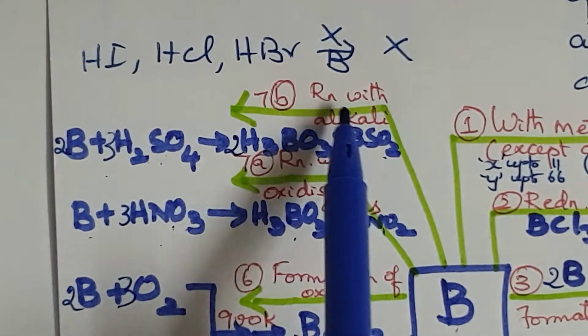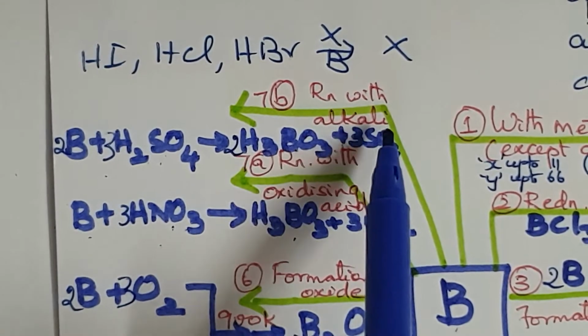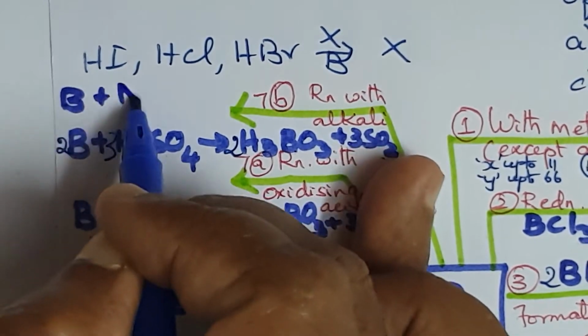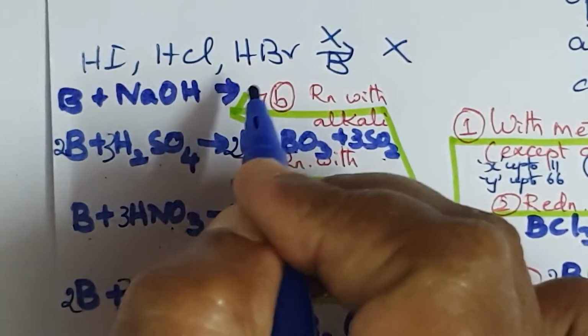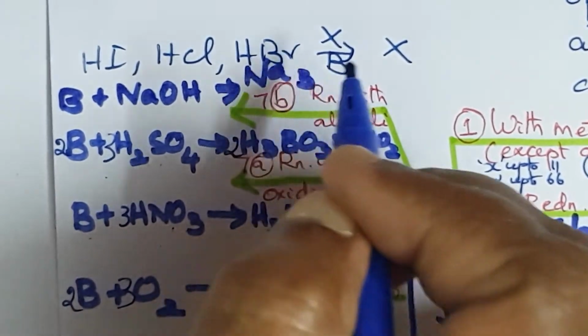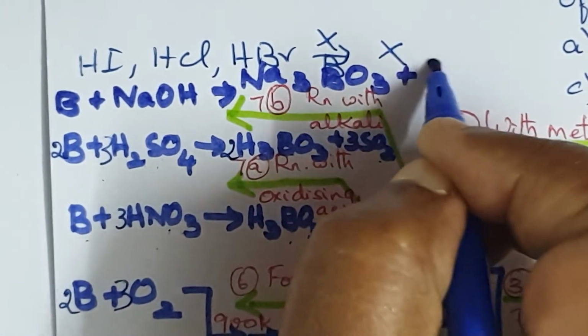Finally, let us see the reaction of boron with alkali such as sodium hydroxide. Boron reacts with sodium hydroxide and forms sodium borate with the formula Na3BO3 along with hydrogen.